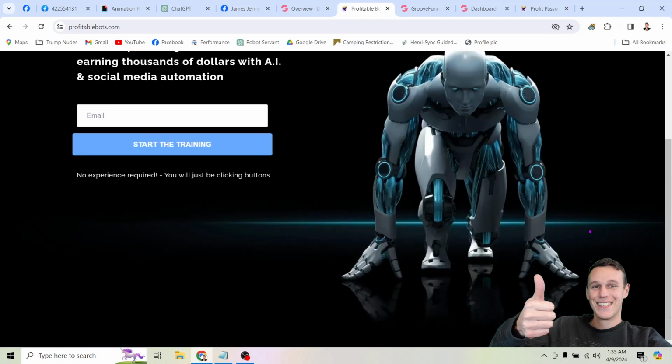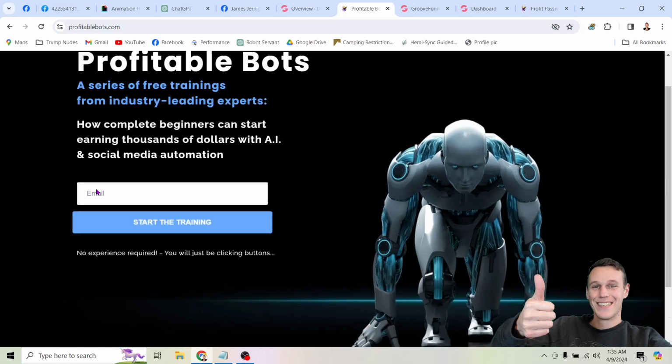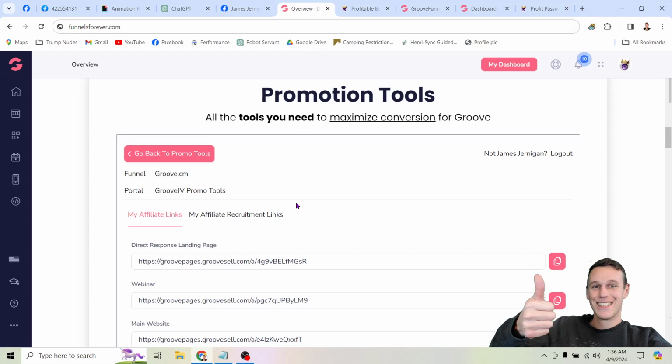So you could see this is all it is, right? Anyone can design this. It's literally a picture and a handful of words, right? We got a heading, a subheading, and then one sentence, and that's it. That's the whole page. And then we have a button here, right? And so once somebody puts their email into this box, then they get redirected to the offer that makes us